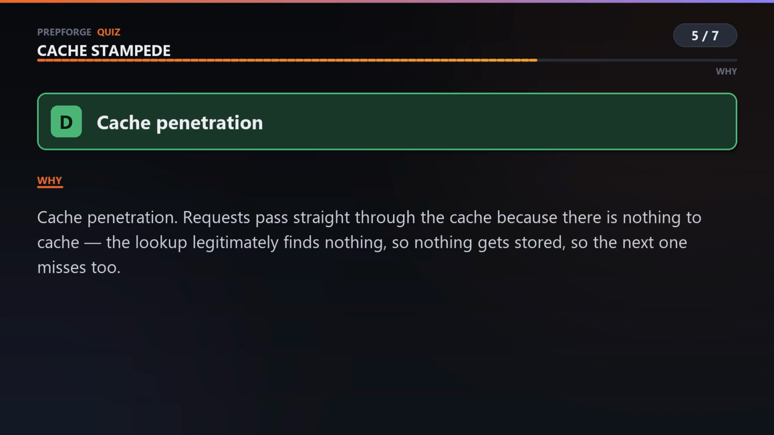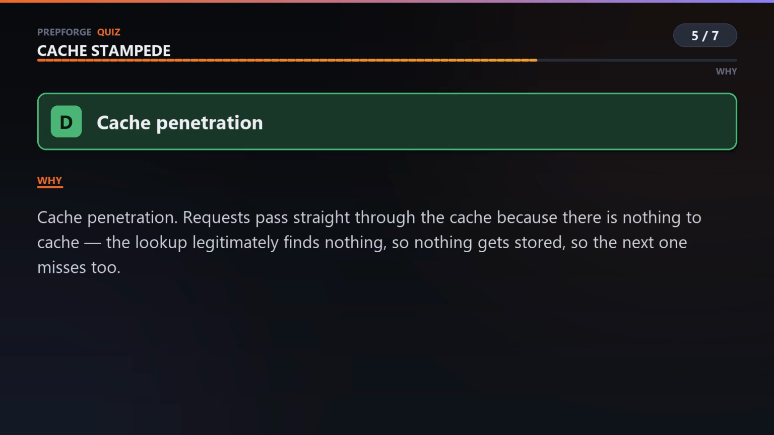Cache penetration, and notice how it differs from a stampede. In a stampede, the value exists and expired. Here it never existed at all. The lookup finds nothing, so there's nothing to store, so the next request misses too, and the one after that. Your cache has become a very expensive pass-through.